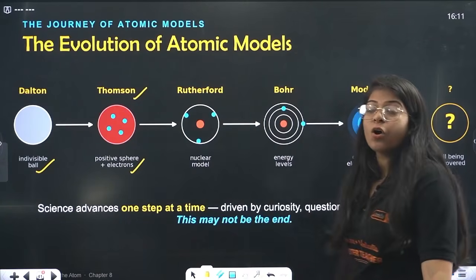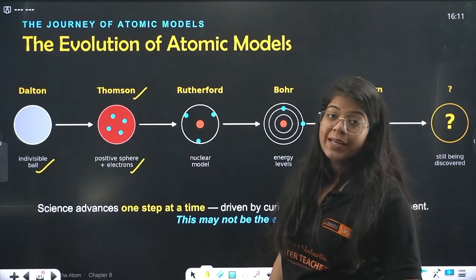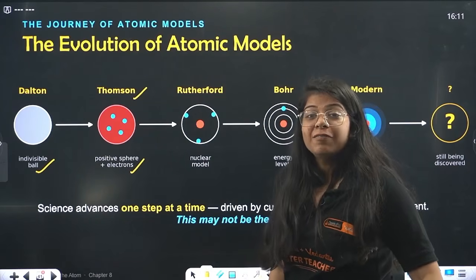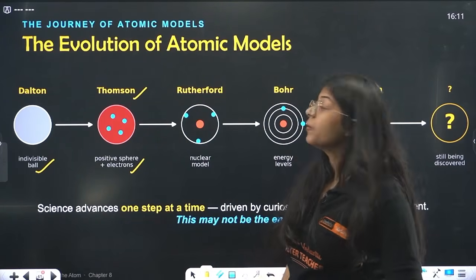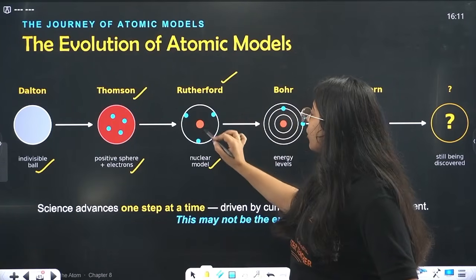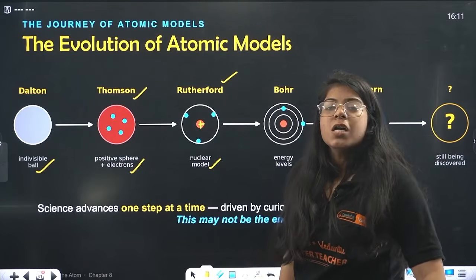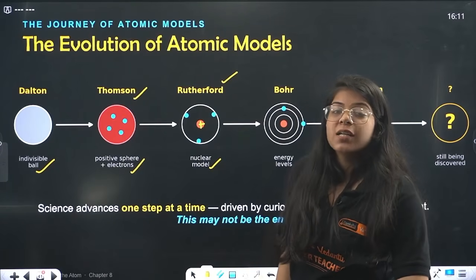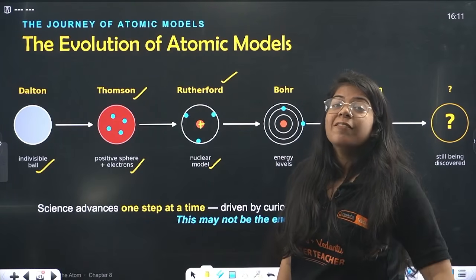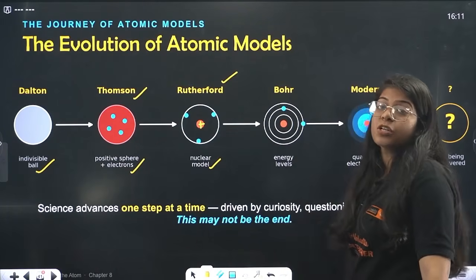It was completely wrong, proved by the thin gold foil experiment, or alpha ray scattering experiment, by Rutherford and his scholars. They gave a nuclear model that positive charge is at the center, electrons are revolving around the nucleus, but they could not answer why electrons do not fall in the nucleus and why atoms do not collapse.